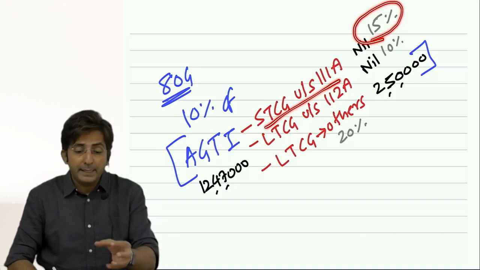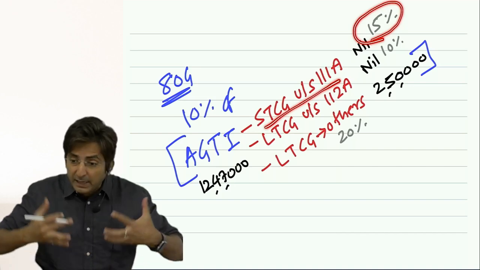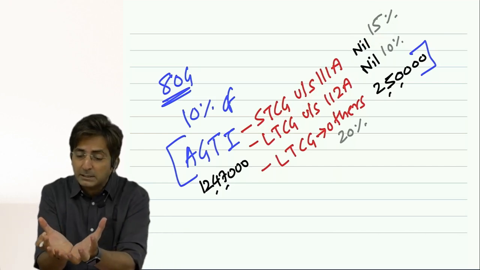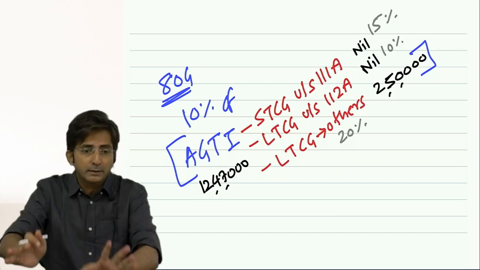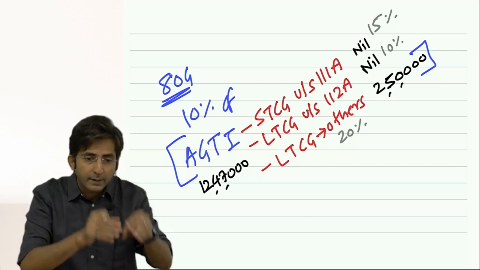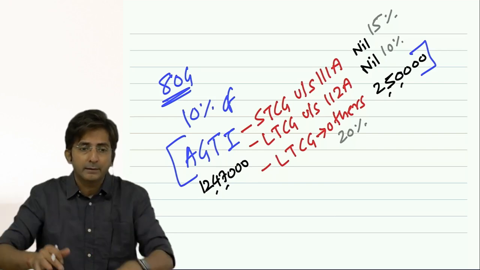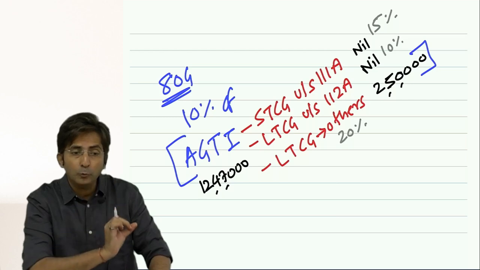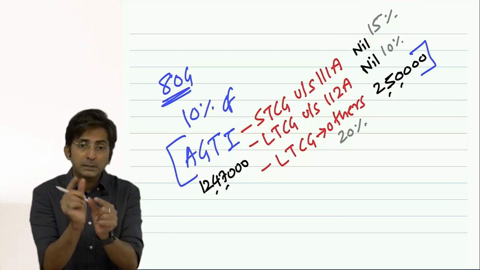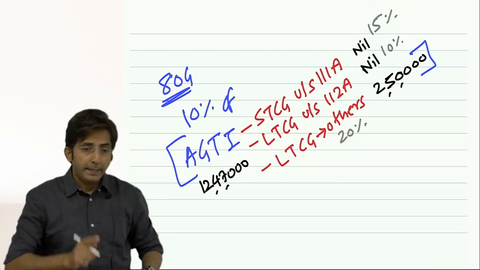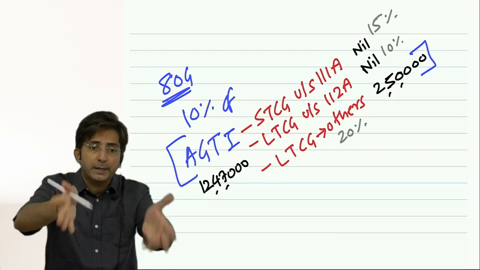short-term capital gains by selling equity shares. Feel and understand. Imagine today I buy some equity shares of Reliance and I sell them within 1 year only. I purchased for 100, sold for 120. So I made a profit of 20 rupees. On that I have to pay 15% tax. 15% of my profit. And you know 15% is a concessional rate.